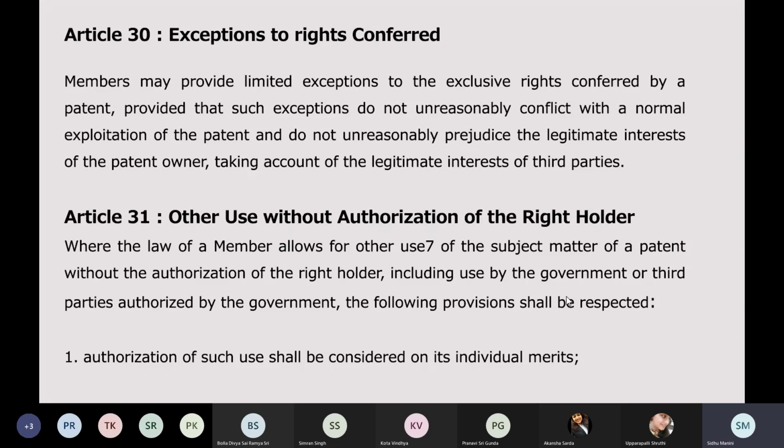So, what conditions have to be adhered to under TRIPS while granting such authorized uses without permission of the patentee are: authorization of such use shall be considered on individual merits, meaning such cases will be dealt with by their individual merits, as in you will see it from a case to case perspective. There will not be any uniform parameters that you will set for granting third party authorizations in all cases. You will take each case according to its own facts, its merits, its circumstances, and you will deal with it on individual merits.